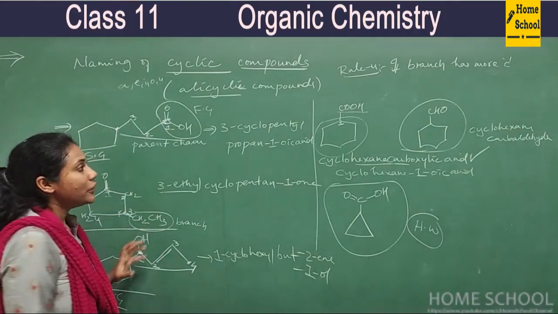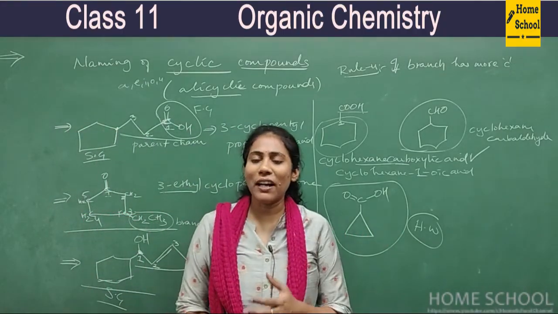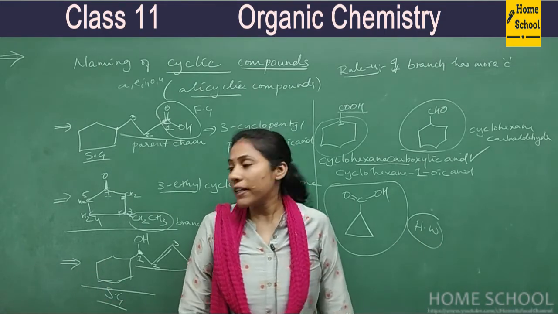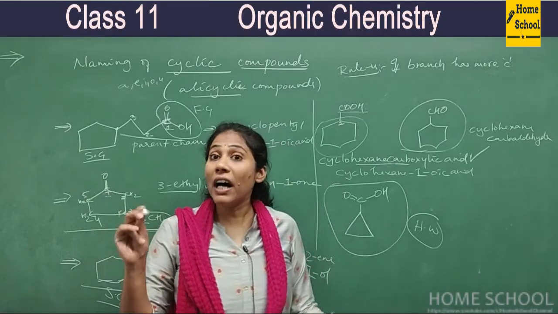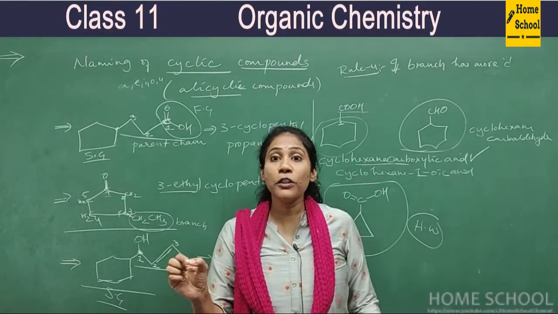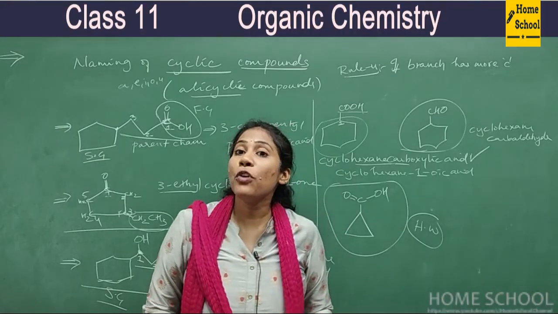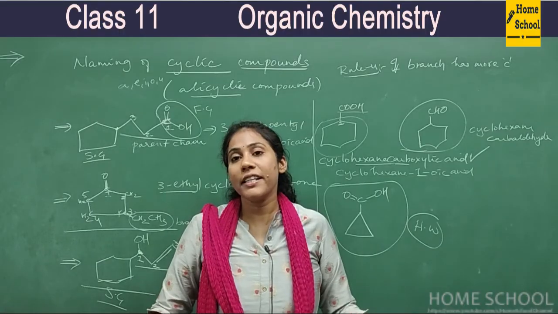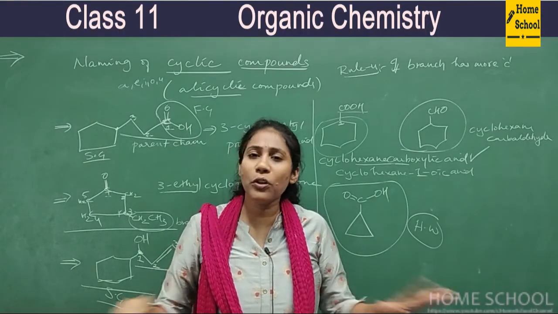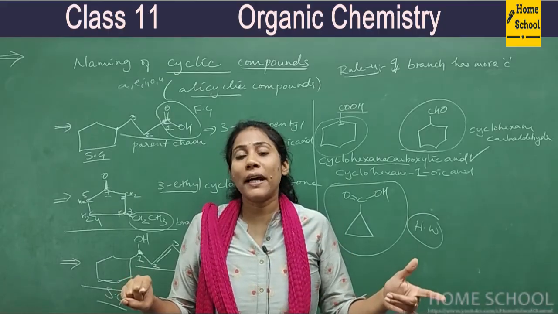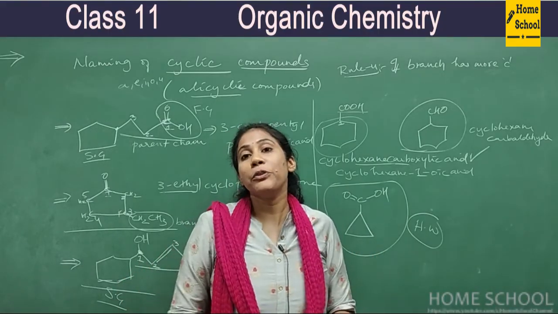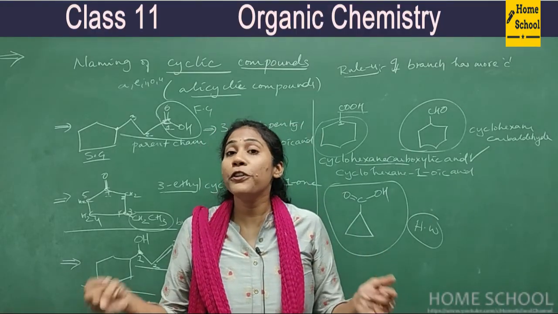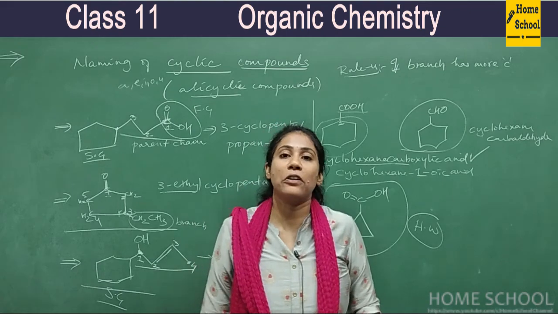So I hope you have enjoyed these examples. I have covered almost all the possible ways of naming cyclic compounds. Okay, so practice them and work with more questions. If you want to feel nomenclature is easy, if you want to get perfection in nomenclature, the only possible shortcut is to practice more and more examples. The more examples you practice, the more new things you will come to know, and the more perfect you will get in a concept, and ultimately you feel confident about IUPAC nomenclature.